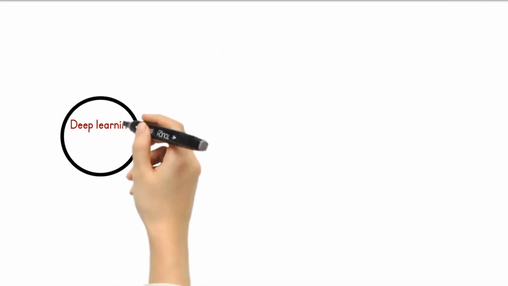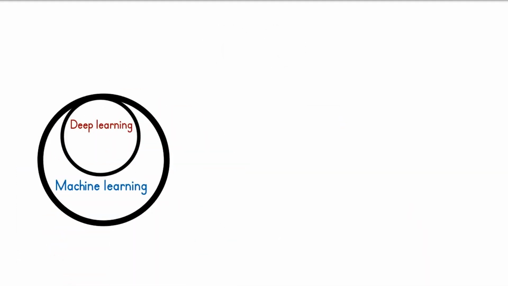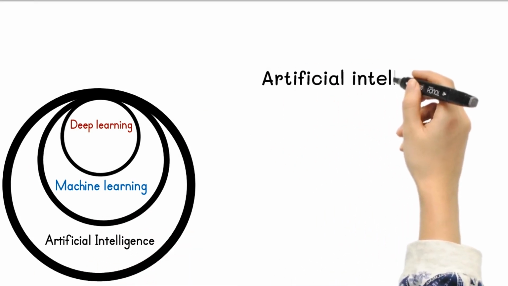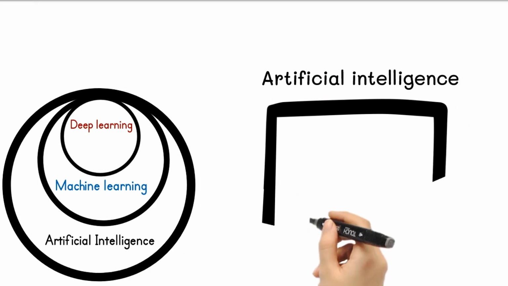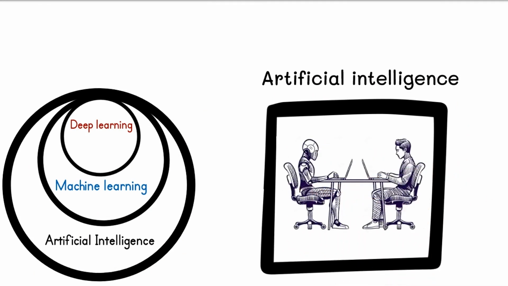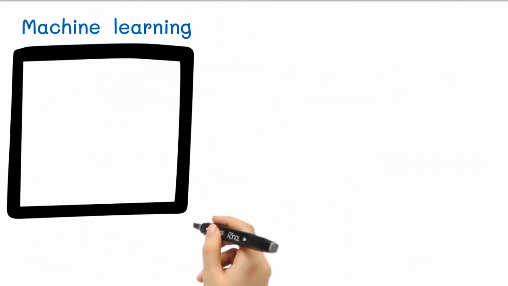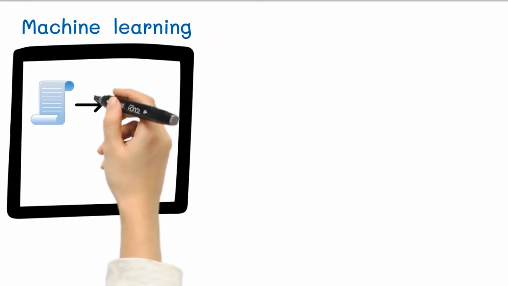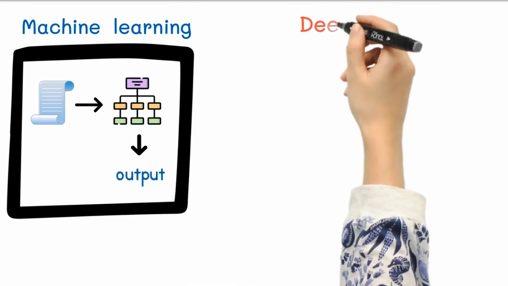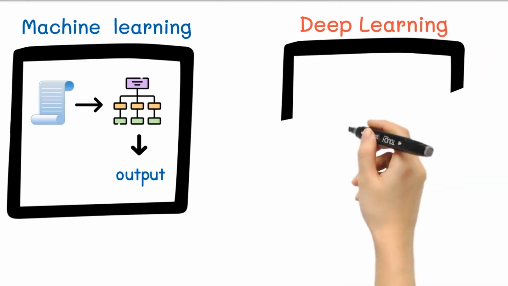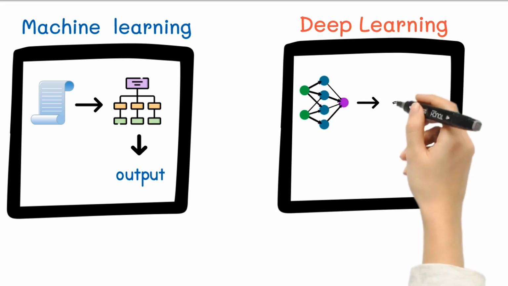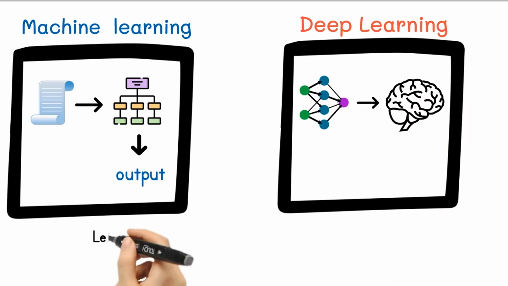Deep learning is a subset of machine learning, while machine learning is a subfield of artificial intelligence. Now, first understand what is artificial intelligence. It is a technique that mimics human cognition in order to perform complex tasks and learn from them. While machine learning uses algorithms trained on data to produce adaptable models that can perform a variety of complex tasks. Now deep learning is a branch of machine learning that involves the use of artificial neural networks. Neural networks are modeled after the structure and function of the human brain.